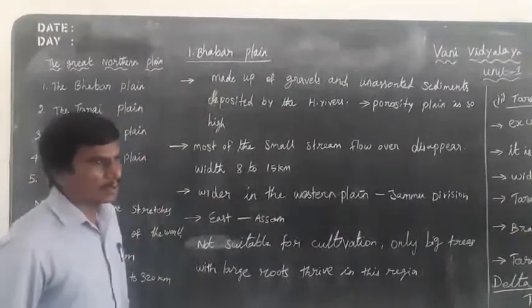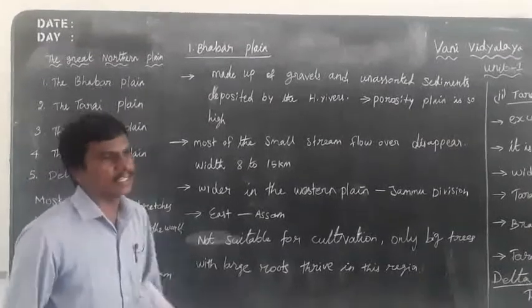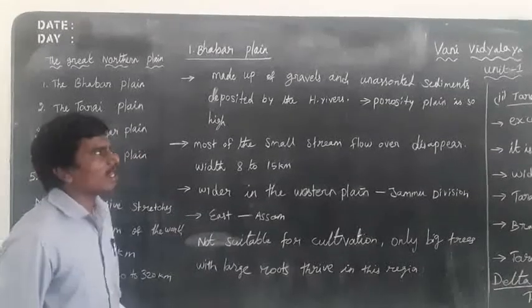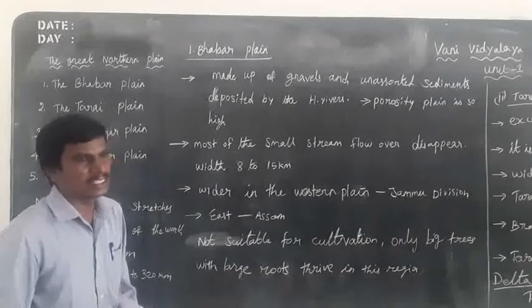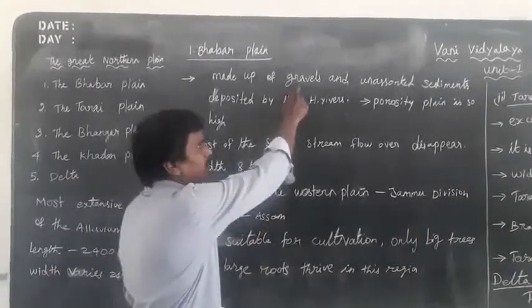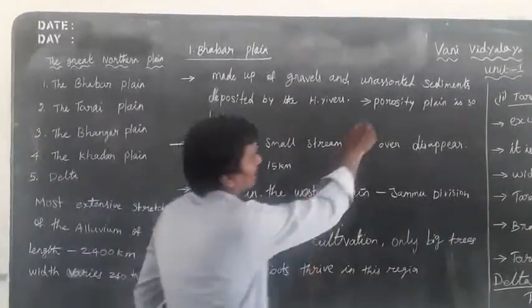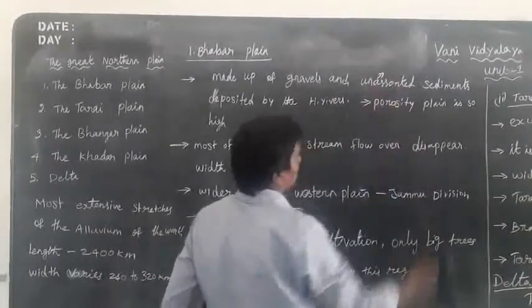The Babar Plain is formed by gravels and unassorted sediments. Gravels means small stones, small broken pieces of rock.